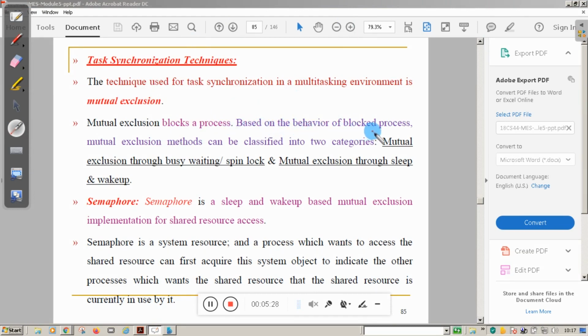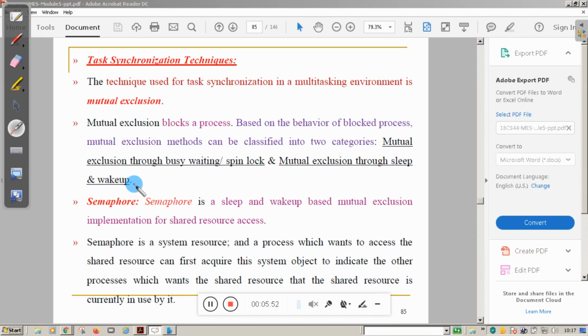Based on the behavior of the blocked process, the mutual exclusion methods are classified into two categories. That is mutual exclusion through busy waiting, spin lock. Second one is mutual exclusion through sleep and wake up. The first one is mutual exclusion through busy waiting.